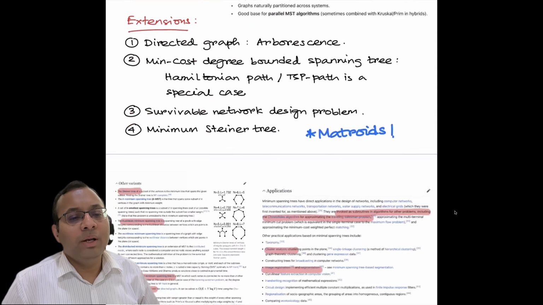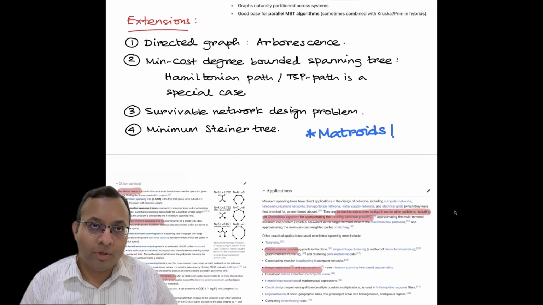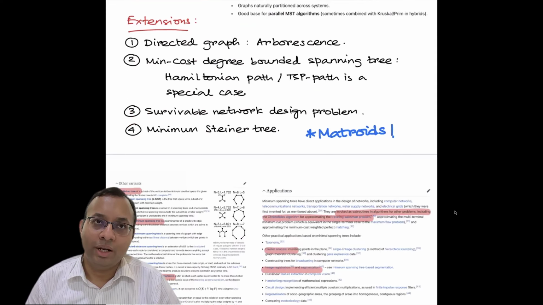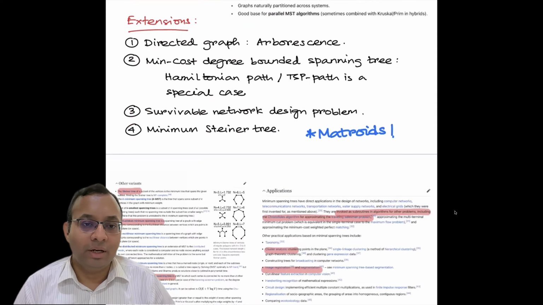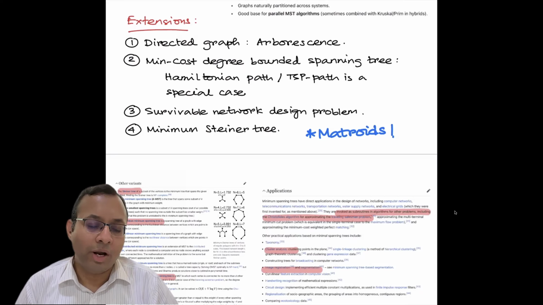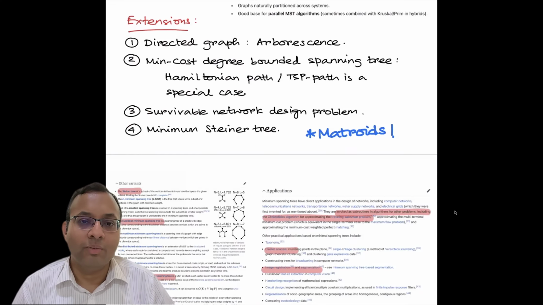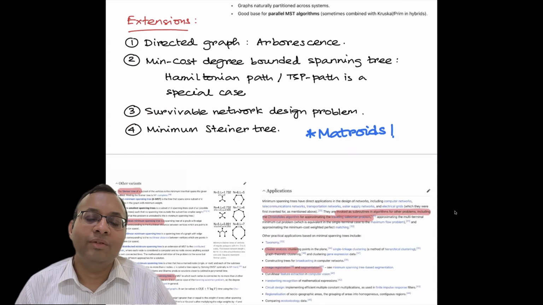Now let me talk a little bit about different variants. So we talked about the spanning tree problem where the graph is undirected and weighted. Now think of directed graphs, and I ask a similar question. I have a directed graph and I have some root vertex, and I want to find a subset of edges such that all vertices can be reached from this root vertex, and I want to minimize the cost. That's called the minimum cost arborescence problem. And surprisingly, even a greedy algorithm for this works, which is more complicated.